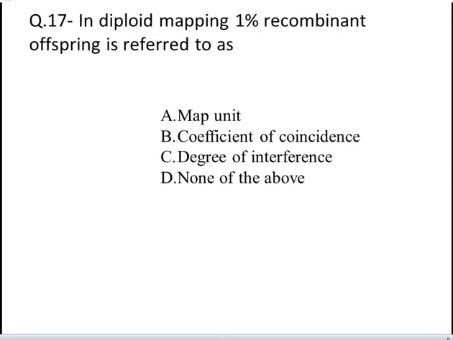Next question is in diploid mapping, 1% recombinant offsprings is referred to as. These are your four options: A map unit, B coefficient of coincidence, C degree of interference, and D none of the above. Yes, the correct answer is A, map unit.